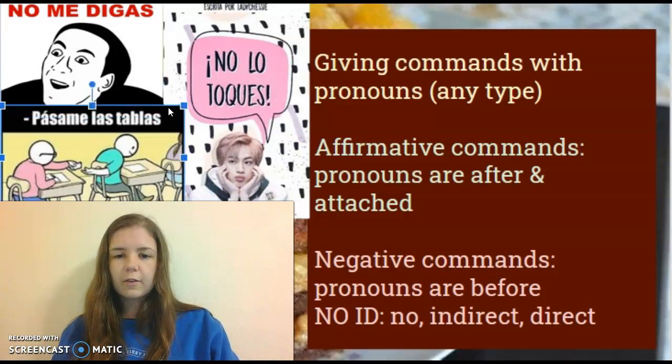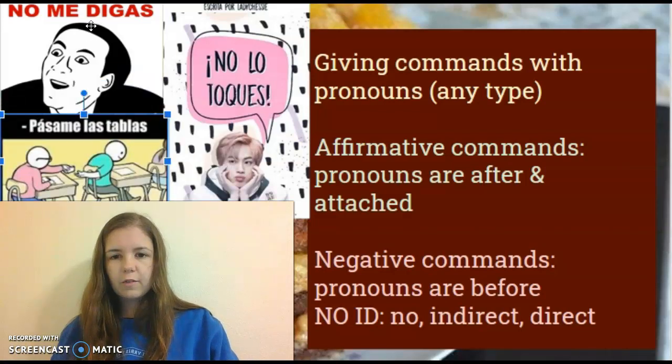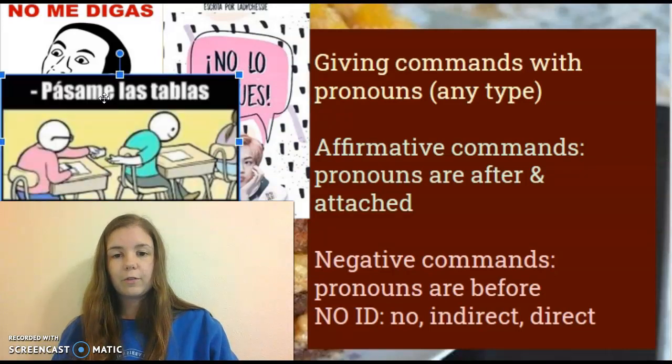Here is an affirmative one. Here's some people cheating, bad choices. And they're saying pásame las tablas. So pasa is pass, and me is me, which got added onto the end. So in two of these three, no me digas and no lo toques, they put the pronoun before the verb. But in pásame las tablas, they put it after the verb.